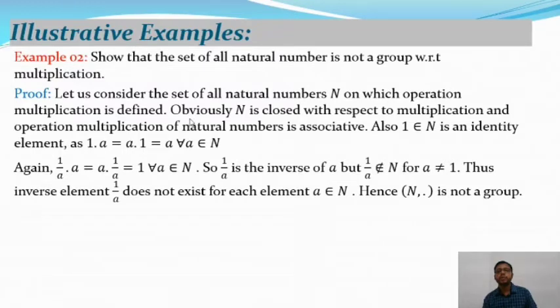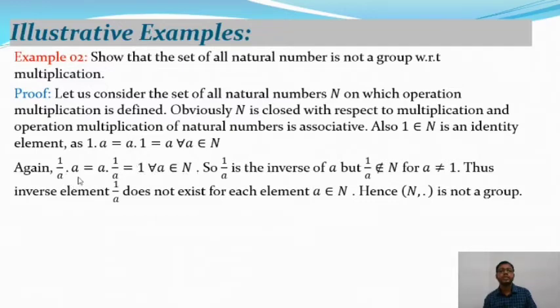So you know that N is closed with respect to multiplication, as well as multiplication being associative on the set of natural numbers, and also 1 is the identity element of multiplication on the set of natural numbers, and 1 belongs to N. And you know that 1 · a = a · 1 = a for all a belonging to N. So (N, ·) satisfies the closure property, associative property, as well as the identity property. But (1/a) · a = a · (1/a) = 1, where 1 is the identity element, for all a belonging to N.